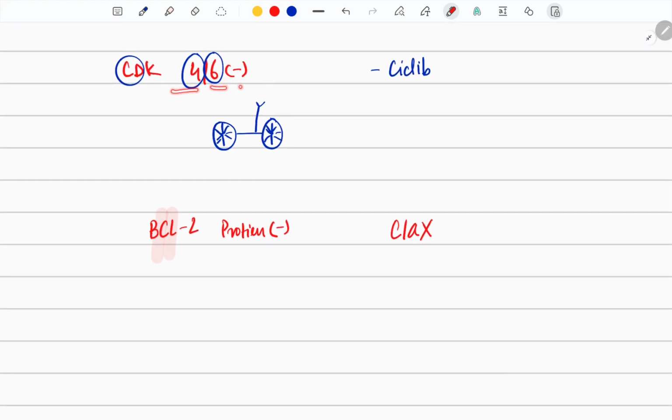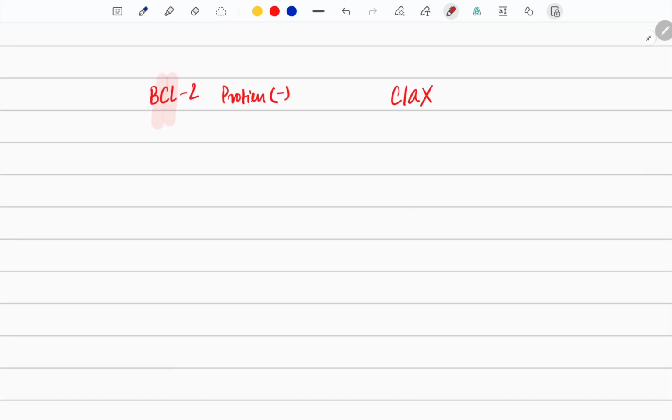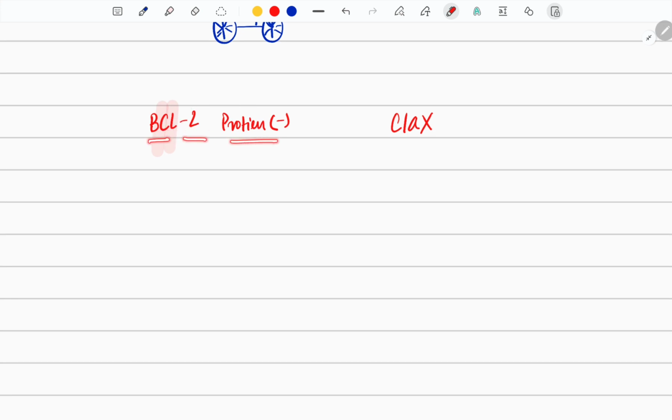CDK 4 and 6 inhibitor, cyclib. I have multiple times told you that if you combine two CDs, this leads to the formation of a cycle, so cyclib. And yeah, this is BCL2 protein inhibitor. Please remember CL, that is clax.